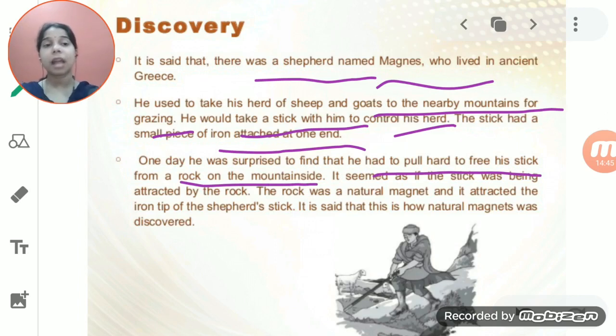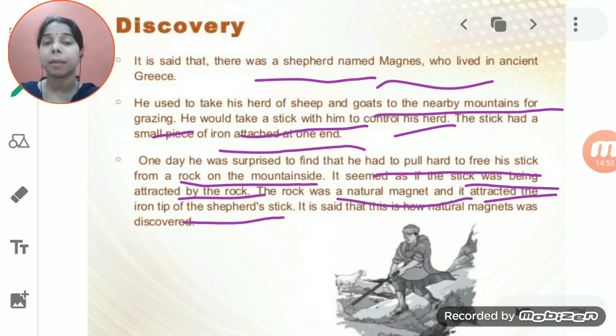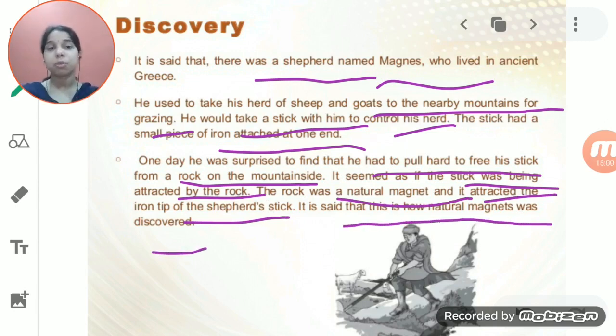It seems that the stick was being attracted by the rock. The rock was a natural magnet and it attracted the iron tip of the shepherd's stick. It is said that this is how the natural magnet was discovered. So what happened while doing so? He had a stick, students, which had iron attached at one end.